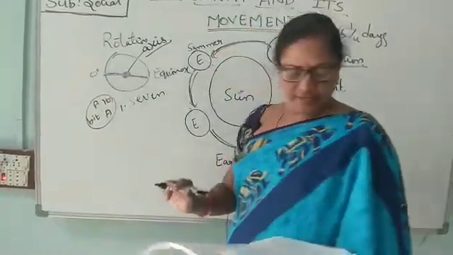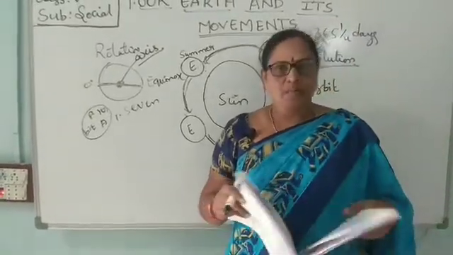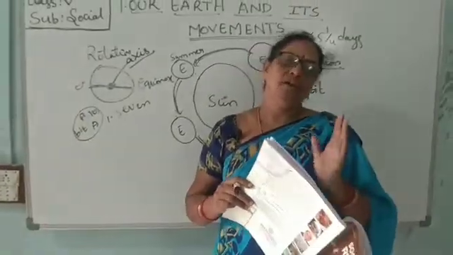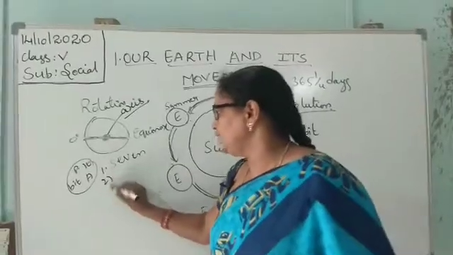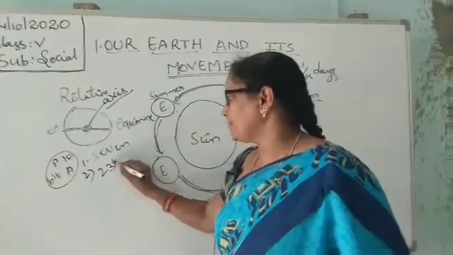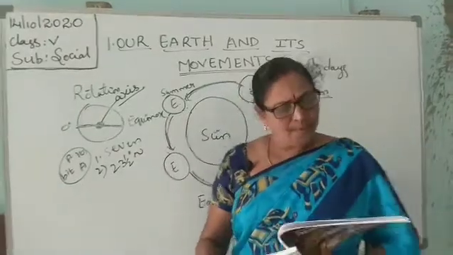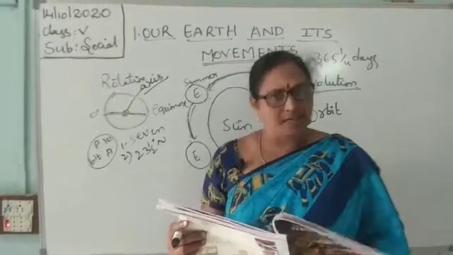First one, 7. The Tropic of Cancer lies in the northern hemisphere or southern hemisphere? Northern hemisphere. On which degrees? 23.5 degrees north.